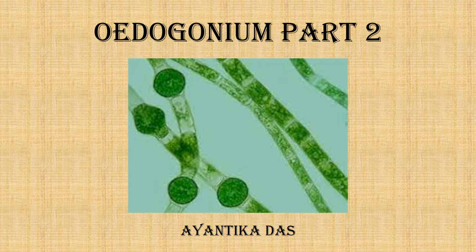In this video, Oedogonium part 2, I will be discussing the reproductive strategies of Oedogonium. In part 1 of the video, I discussed the overview of Oedogonium, its thallus organization, and how cell division in Oedogonium occurs. That is a very important part, because the cell division in Oedogonium is quite unique. I also covered the economic, ecological as well as research importance of Oedogonium in the first part. And in this part I will be discussing the reproduction of Oedogonium.